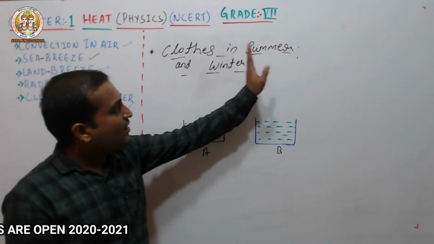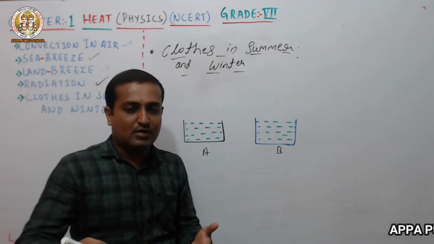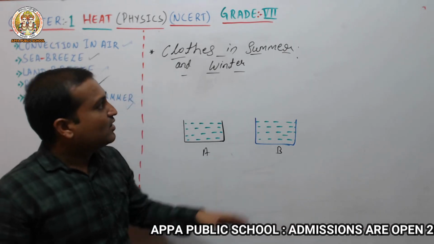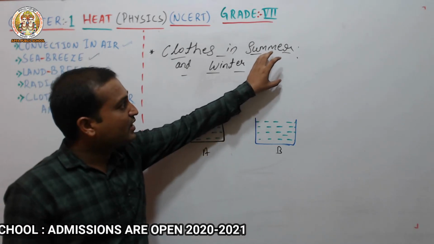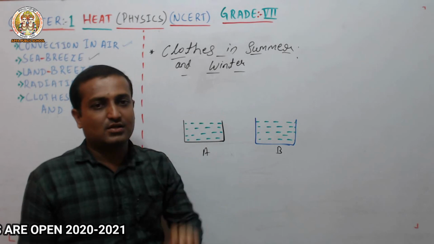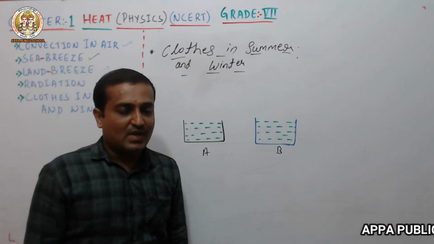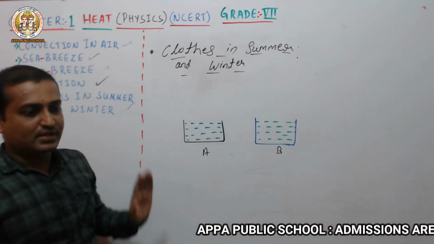And when we wear dark colors in the summer, the color absorbs more heat and radiates it, so you feel very hot. So that's why we like to wear light color clothes in the summer and dark color clothes in the winter. And one more thing, we like to wear woolen clothes in winter.